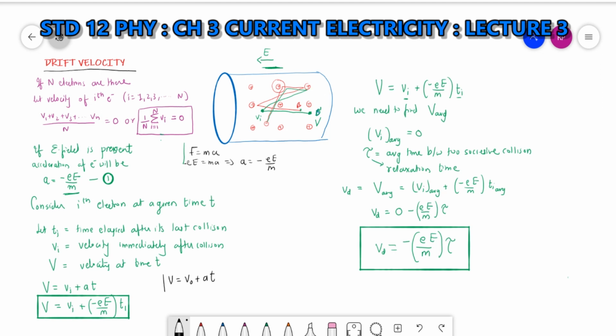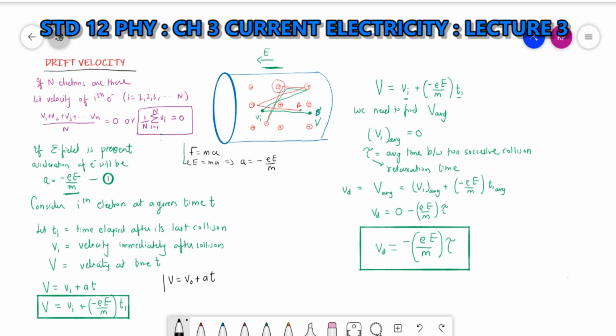Just go through this complete topic about drift velocity. I am repeating this topic in brief. We have taken a conductor. In the absence of an electric field, the electron will have random motion and will collide successively with the positively charged nucleus. After collision, it will have random motion, so the average velocity of the electrons will be equal to 0. Now, if there is an electric field, then the electron will experience acceleration: a equal to eE by m. Now, if I consider the ith electron at a given time t, then ti means the time elapsed after its last collision.